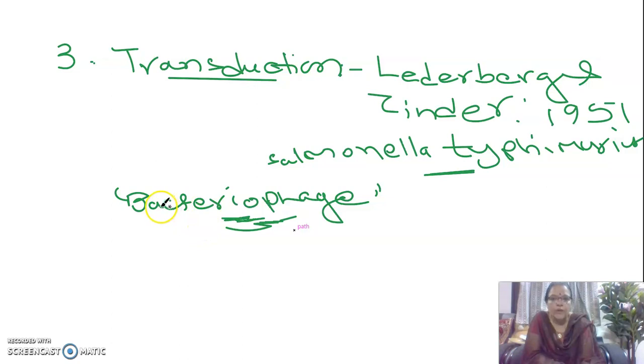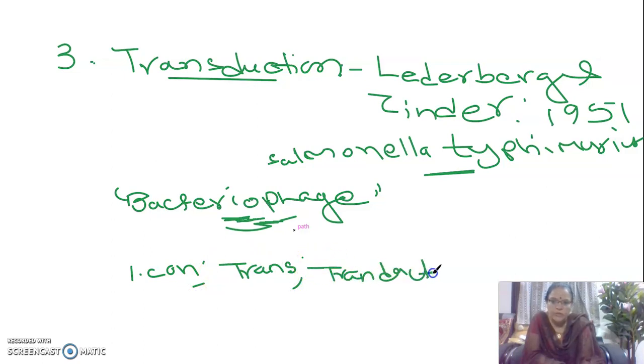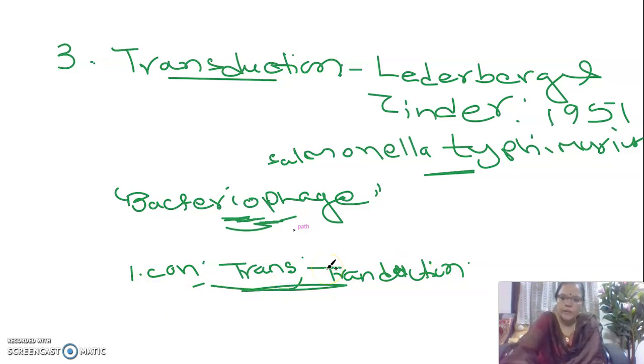So far we have learned that sexual reproduction involves three types: first conjugation, then transformation, and then transduction. So these are all important for 2-mark questions. I hope you are writing the running notes. These are the various methods of sexual reproduction seen in bacterial cells.